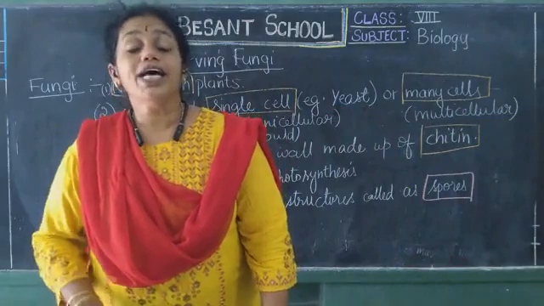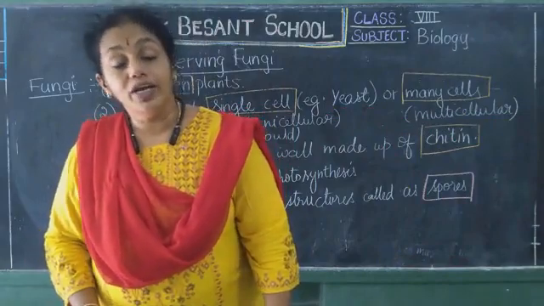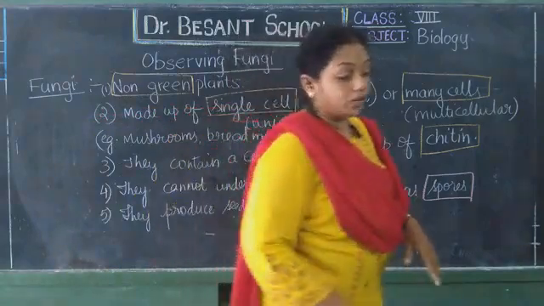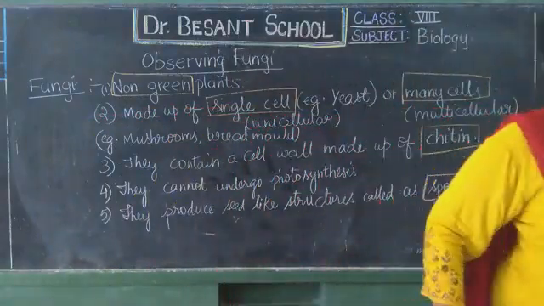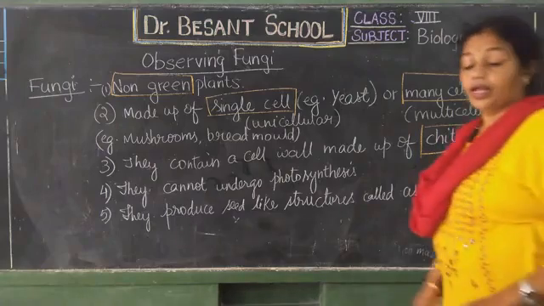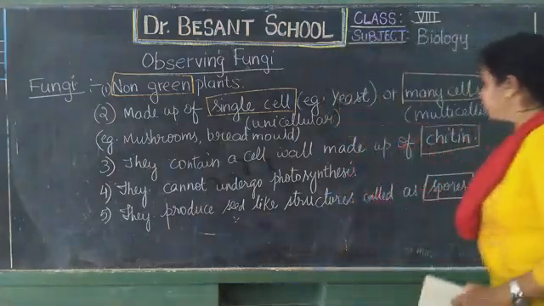Many more characters are there that you will be studying in your 9th class. Children, please note this down, then I will go to the next part. I just rub it off.